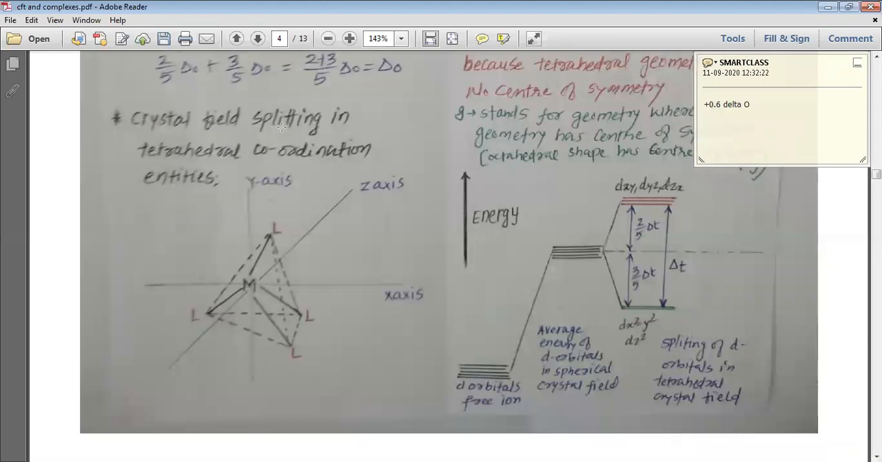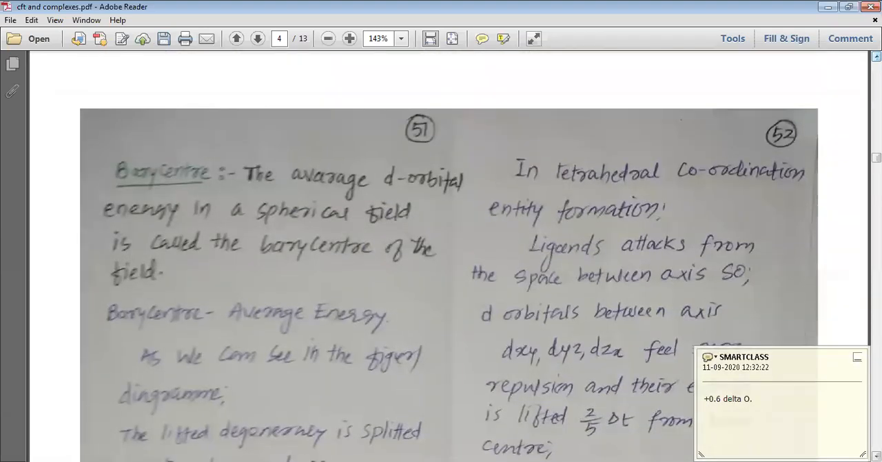Now we are going to study the crystal field splitting into the tetrahedral coordination entities. You can see here I have shown you the ML4, where M is the central metal atom or ion, and from the space between the axes, 4 ligands attack on the M central metal atom or central metal ion. Now you can understand it easily that when you study this in tetrahedral coordination entity formation, ligands attack from the space between the axes.